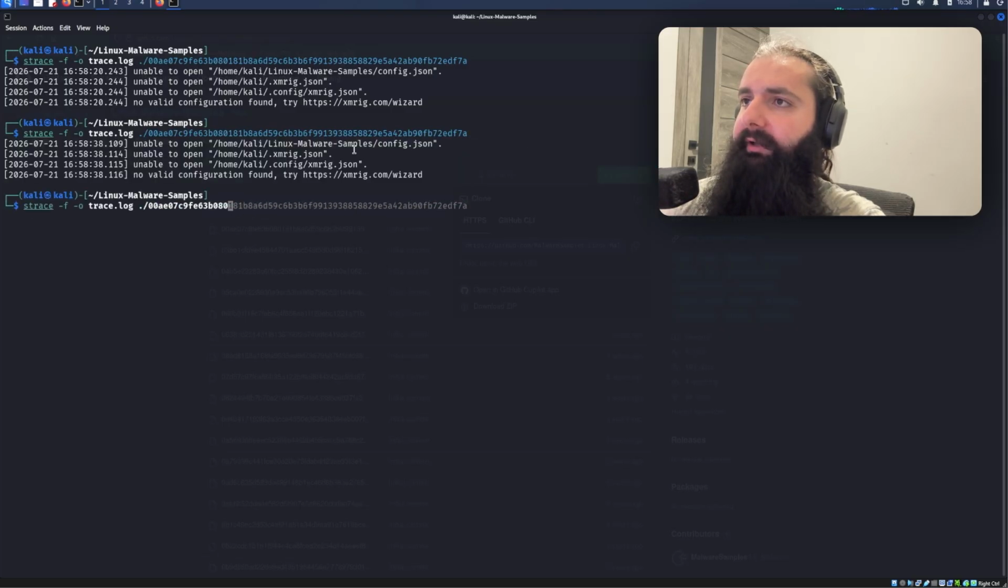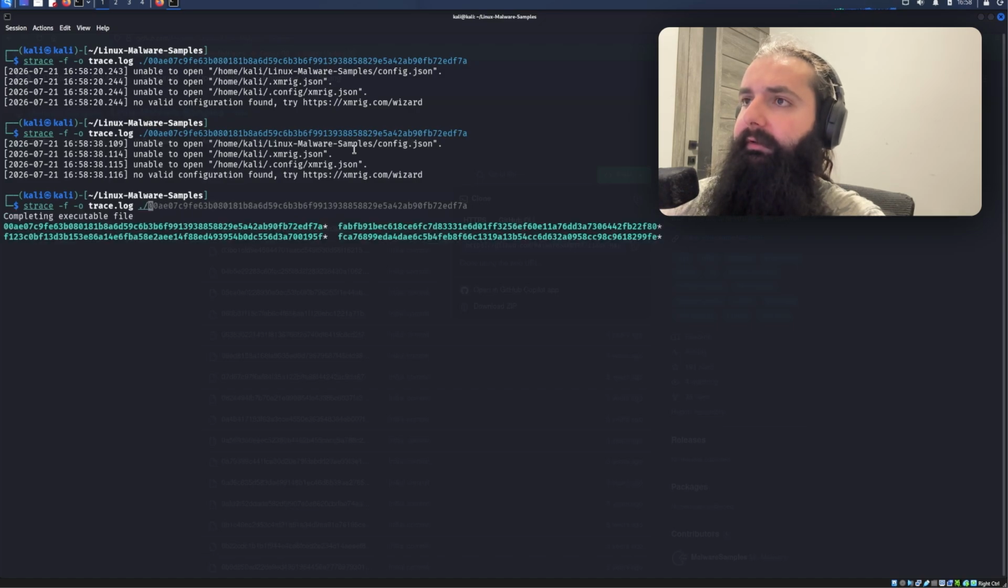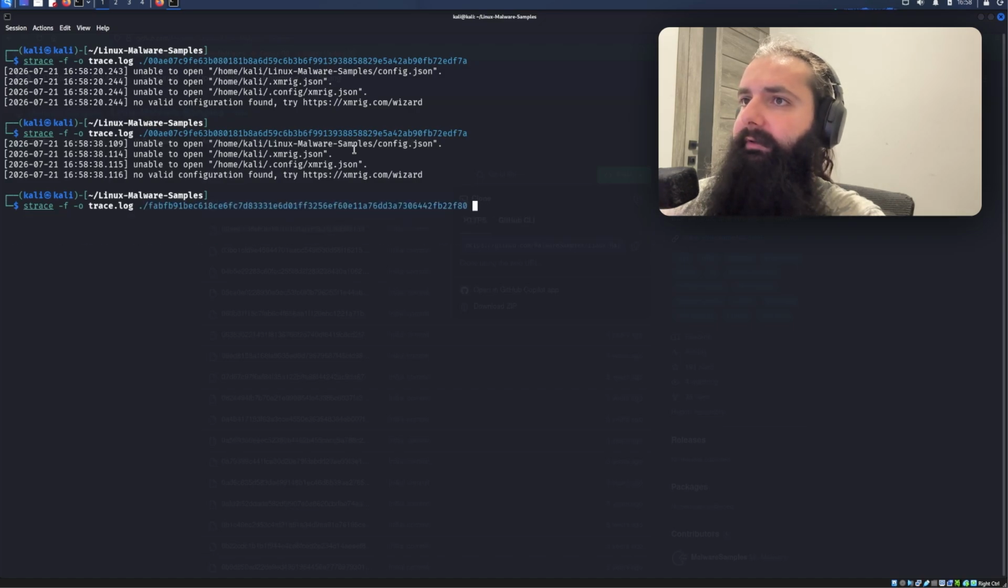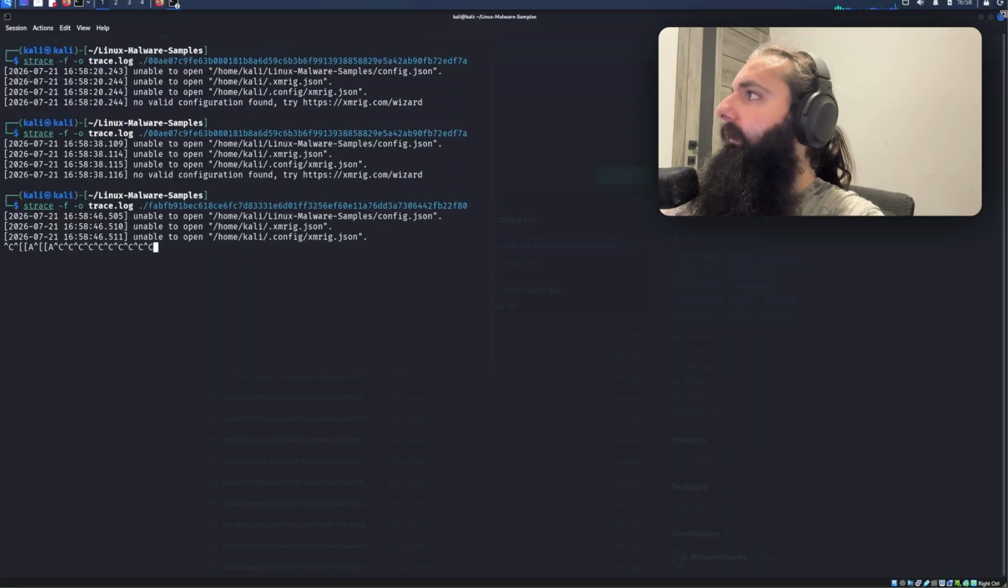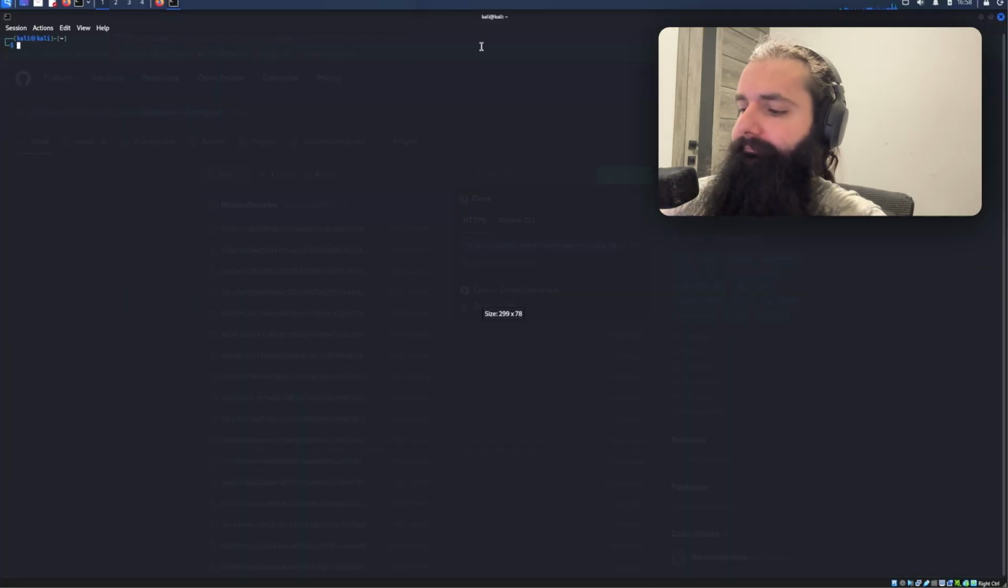Okay, let's try a different file. I've already made a few of them executable here. Let's try this one. Okay, nothing with this one as well. But I actually can't even close the command line here. Okay, I don't like where this is going. Let me just open a new one.